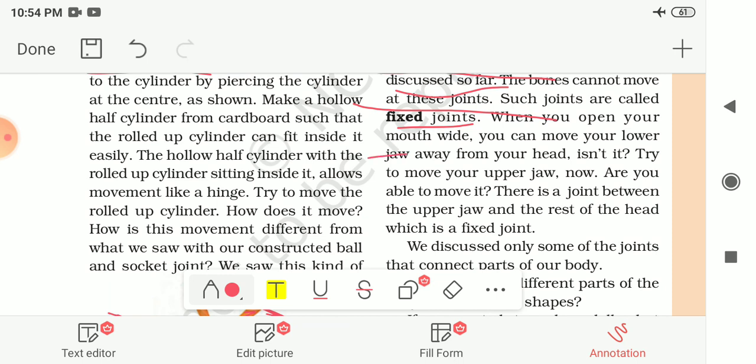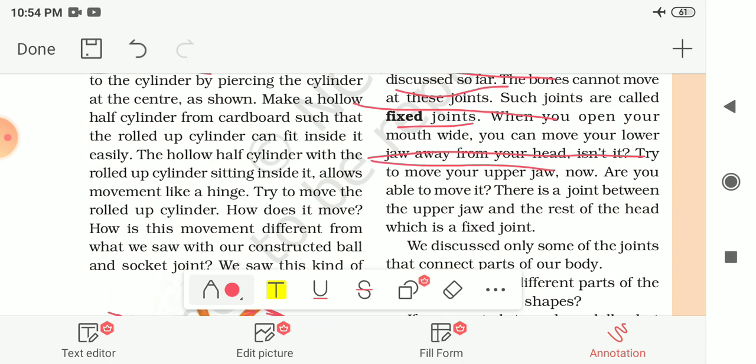When you open your mouth wide, you can move your lower jaw away from your head, isn't it? Now try to move your upper jaw. Are you able to move it? You will notice that you cannot move your upper jaw.